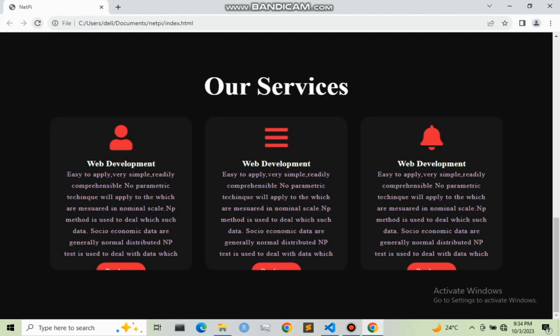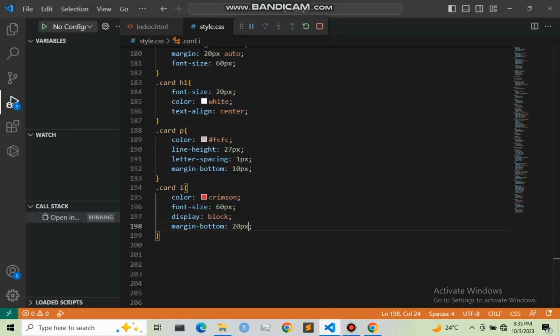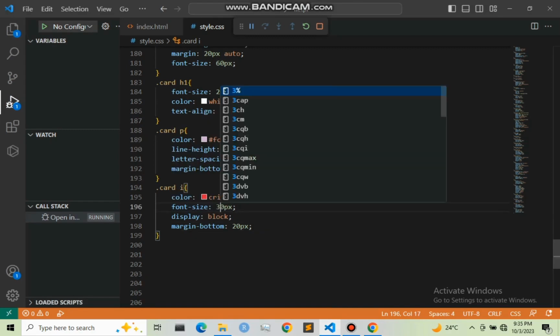So there we have the service section, and I've realized that the space right here is not enough. So let us add this height, or we can reduce the font size of our icons to be 30 pixels or 40. Let us give it as 40 pixels. So let us refresh this.